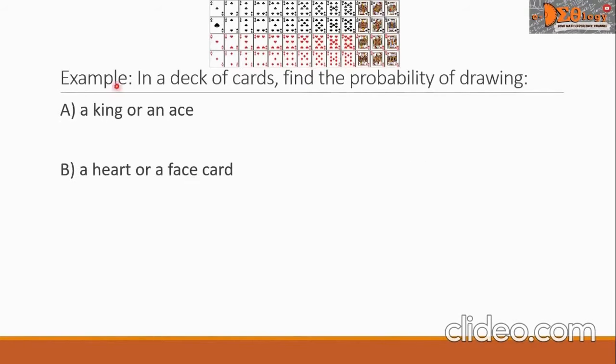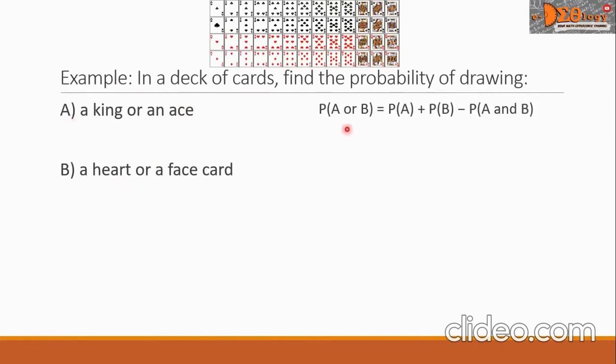Let us have an example. In a deck of cards, find the probability of drawing letter A, a king or an ace. Letter B, a heart or a face card. Let's start with our problem A. Let us write our formula here.